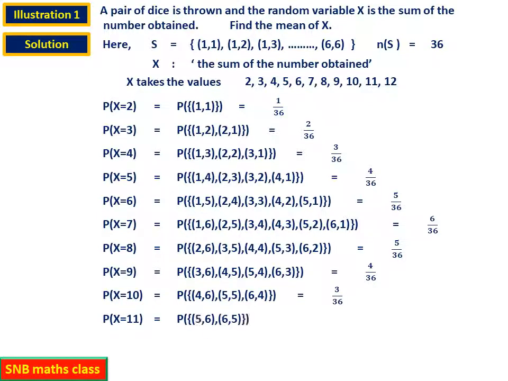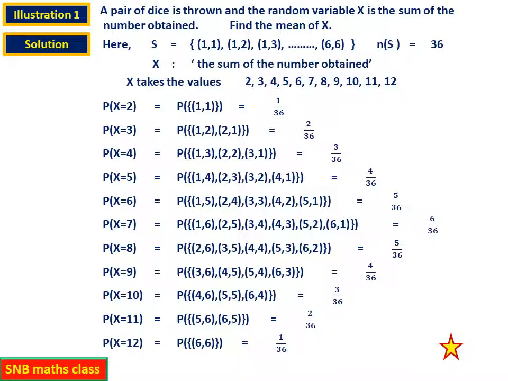So it is 3 by 36. Then x equal to 11. There are 2, that is 5, 6 and 6, 5. So it is 2 by 36. And then last one, probability x equal to 12. There is only one outcome, that is probability of 6, 6. So that will be equal to 1 by 36. So these are the random variables and their corresponding probabilities.